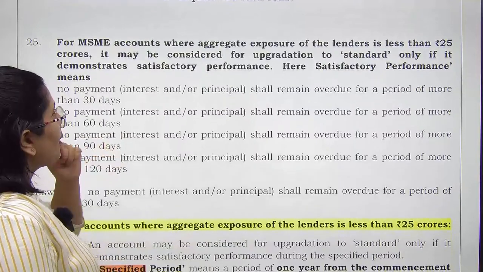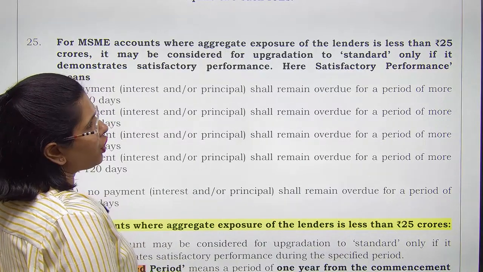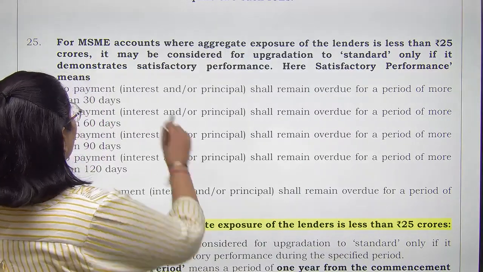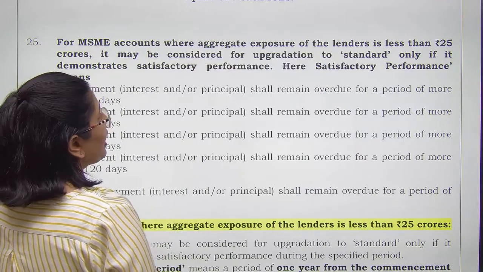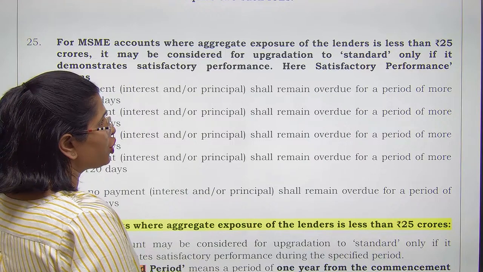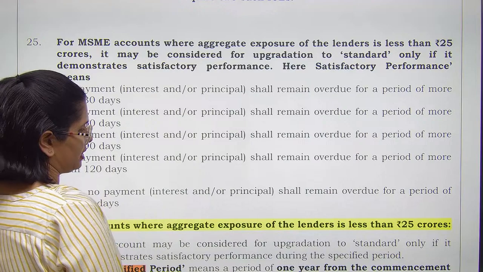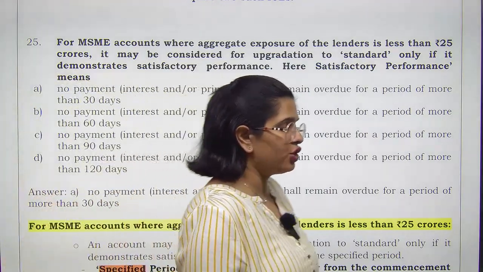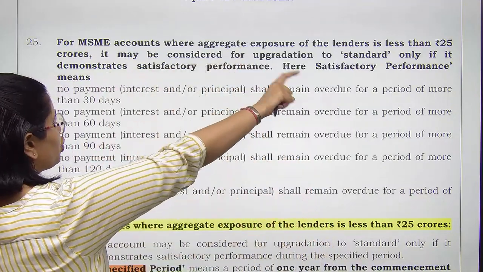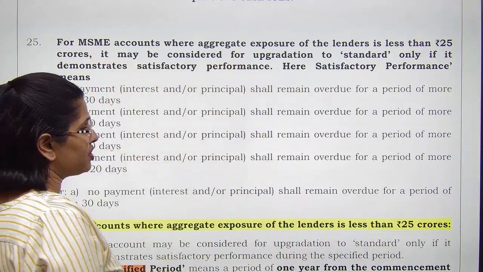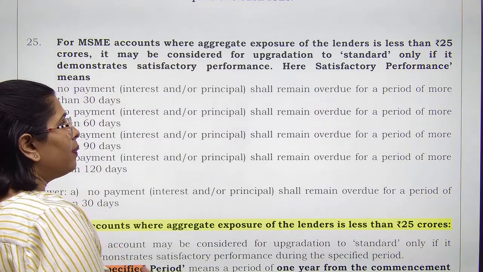Now next is for MSME accounts where aggregate exposure of the lender is less than 25 crores. ठीक है, अगर aggregate exposure 25 करोड़ से कम है, it may be considered for upgradation to standard only if it demonstrates satisfactory performance. ठीक है, तो कहा गया है पहली कंडीशन तो ये है आपके एक्सपोजर से रिलेटेड. दैट मीन्स योर एक्सपोजर शुड बी लेसर देन 25 करोड़. आपने 25 करोड़ से कम का लोन दिया हुआ होना चाहिए. अब आप इसको स्टैंडर्ड कब घोषित कर सकते हैं?